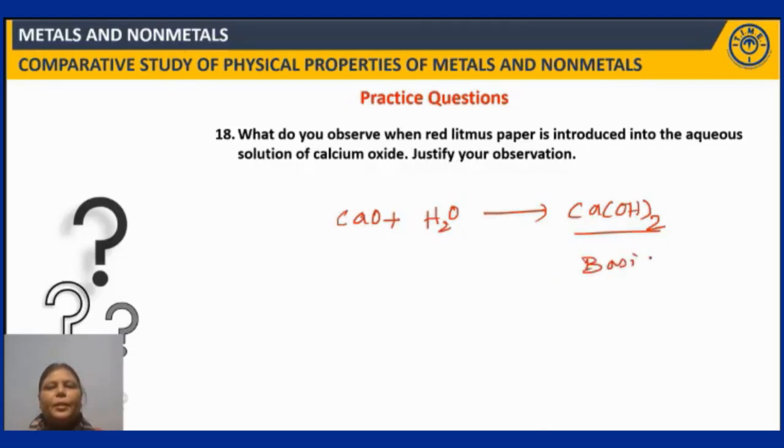When you dip a red litmus paper, it gets converted to blue, because bases convert red litmus blue. So you can see the red litmus paper turning blue when you dip it in the aqueous solution of calcium oxide. The reason is the solution is basic in nature and bases convert red litmus paper blue.